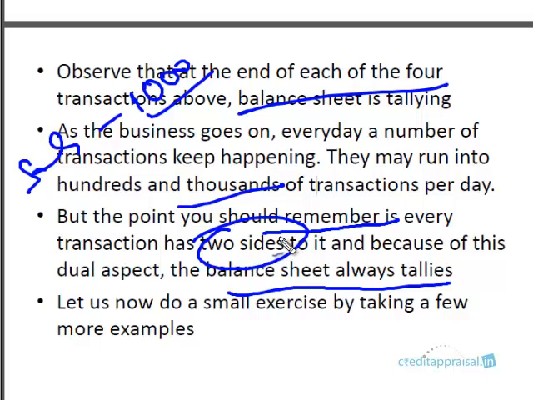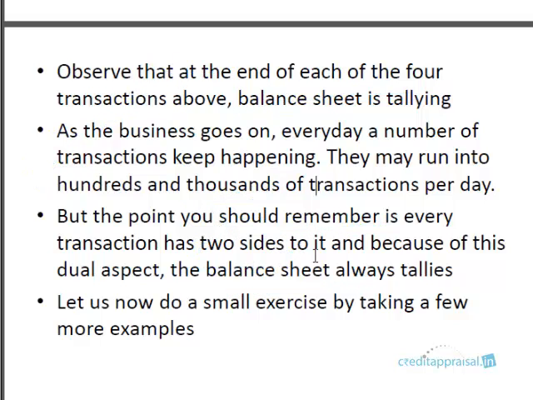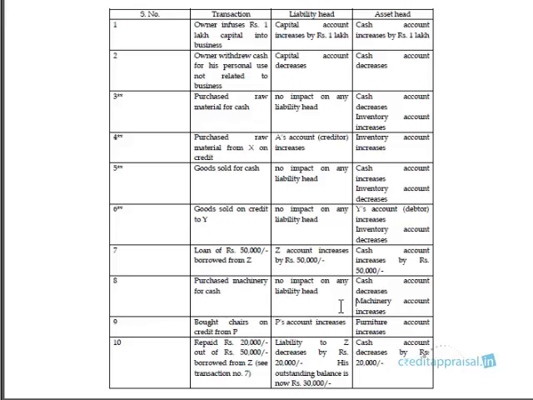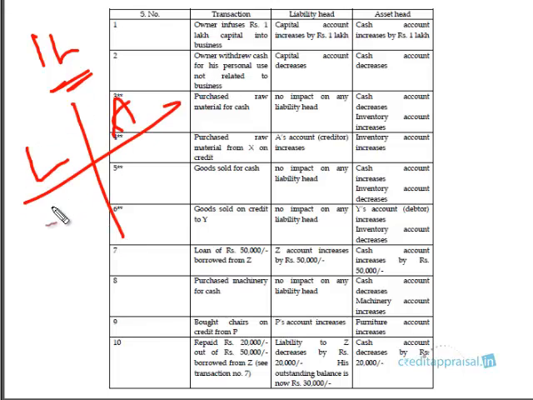So let us now take an example. In fact, we'll take a series of examples, 10 examples, and we'll see how each transaction affects 2 heads, right? So let us take the first example, where the owner is infusing 1 lakh capital into the business. This we have already seen earlier. So what are the 2 heads that are affected? If you take the liabilities and assets, capital is one account, right? Because the company is now liable to pay 1 lakh to the proprietor sometime in the future. It has borrowed funds from the proprietor. So 1 lakh.